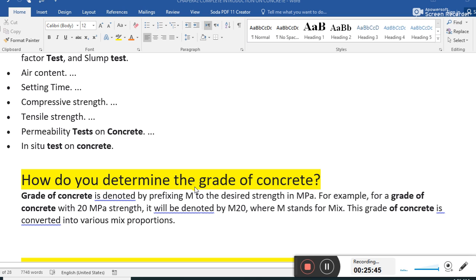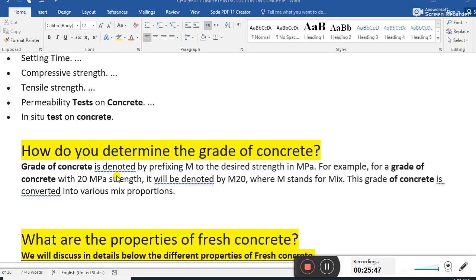How do you determine the grade of concrete? The grade of concrete is determined by the prefix M followed by the desired strength in megapascal. The strength of concrete is measured in megapascal. Newton per mm square is called megapascal, or we can measure it in pound per square inch, psi.